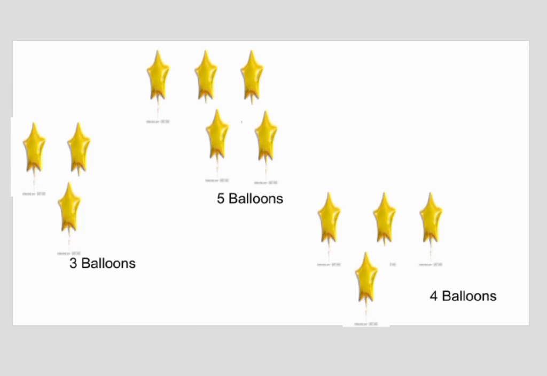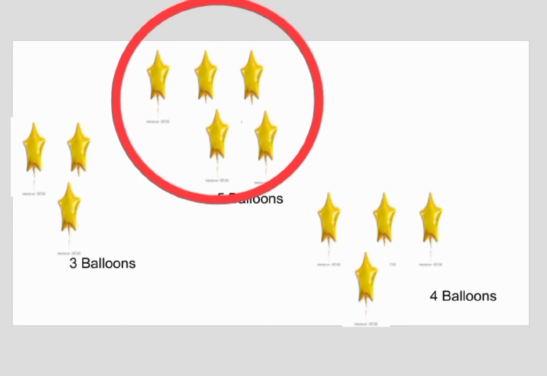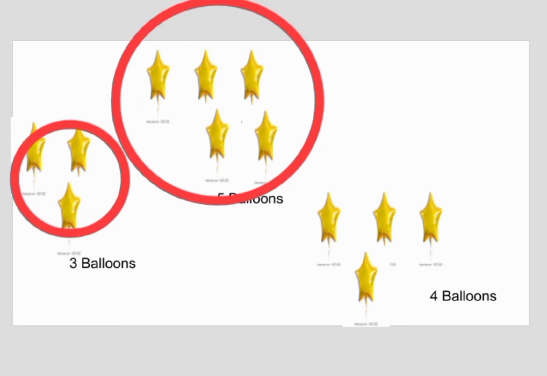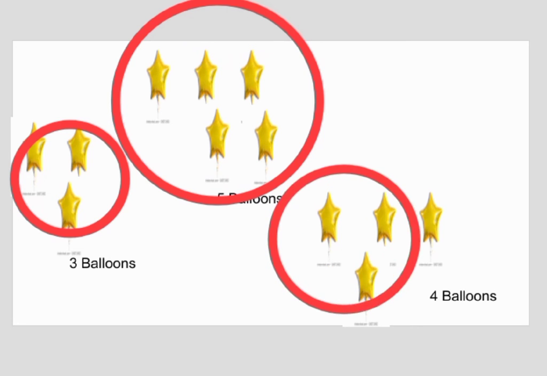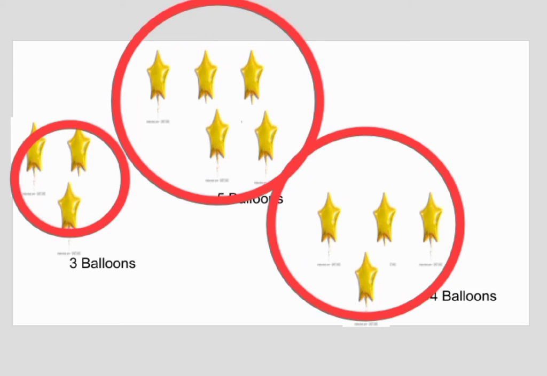Over here, dear students, you can see stars. They are in three different groups. In the first group, there are 5 balloons. In the second group, you may see there are 3 balloons. And in the third group, there are 4 balloons. So, I want to arrange them in 3 groups such that each and every group may contain the same number of stars. This is called average. In average, what do we do? Basically, we make groups, but in each group we need the same amount of items.